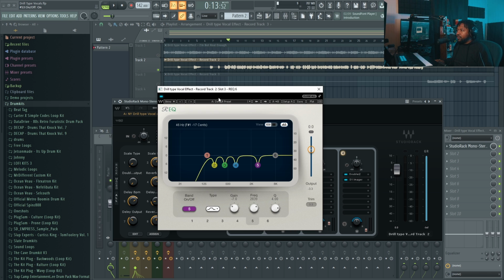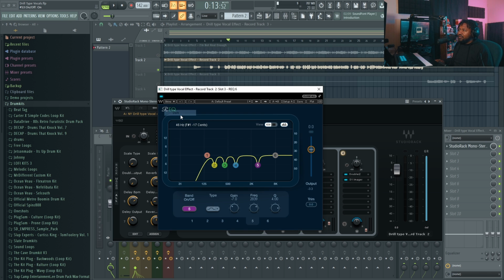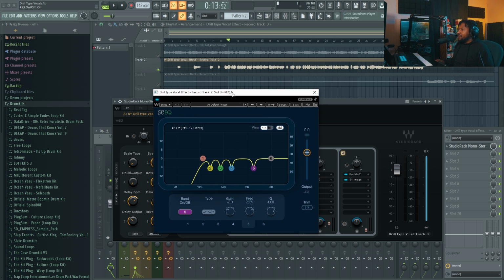REQ6, which is basically the Renaissance EQ6. Give me that dark skin. I don't like that light skin. I do like white. I don't discriminate, but I like my dark skin plugins. But anyway, so yeah, I just got a little EQ going on. Basically, this is just kind of cleaning it up. Nothing special. This is just some frequencies that I felt needed to be cleaned up. This is a subtractive EQ that just cleans up everything. Nothing special, nothing crazy there.